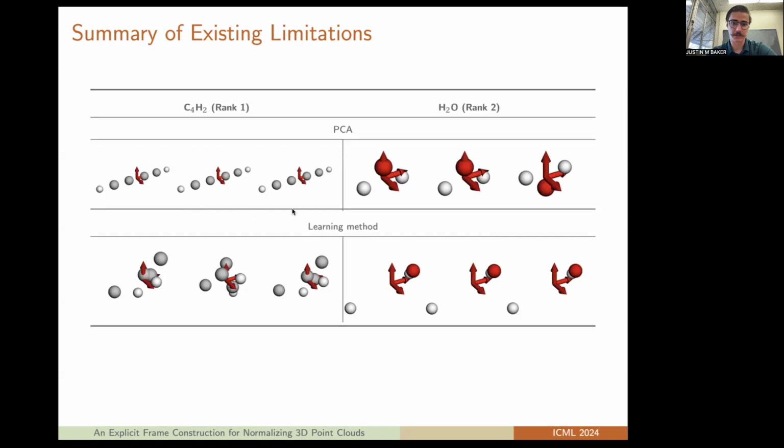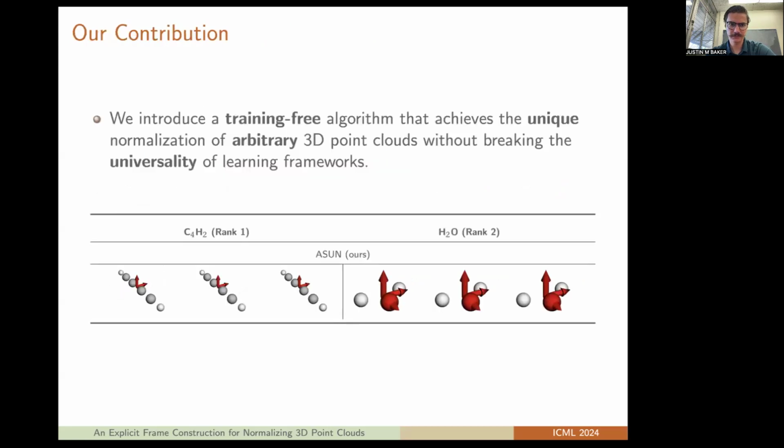And so we see that for PCA, it does well in the rank 1 case, but it has some non-unique canonical representations in the rank 2 case. The learning-based method, we see that it struggles with approximations in the rank 1 case, but it does relatively well in the rank 2 case. So our contribution is that we introduce a training-free algorithm that achieves the unique normalization of